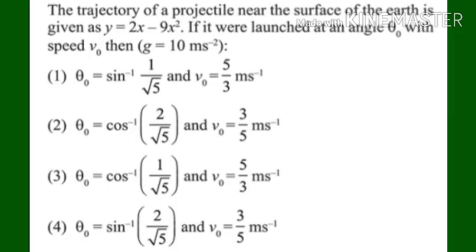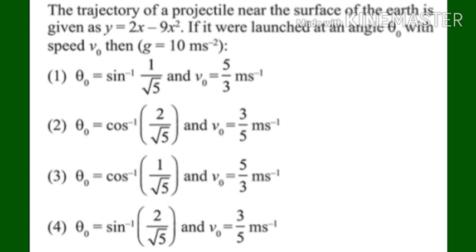Now let us take the last question of today's video. The trajectory of a projectile near the surface of the earth is given as y equal to 2x minus 9x square. If it were launched at an angle theta naught with speed v naught, then the options are: first one, theta naught equal to sine inverse of 1 by root 5 and v naught equal to 5 by 3 meter per second.